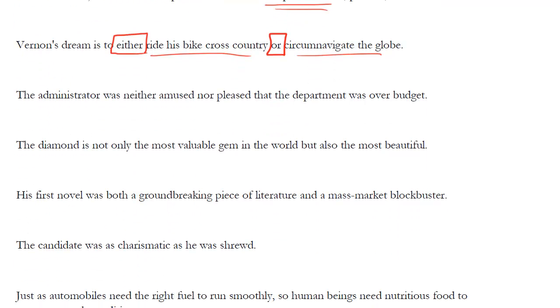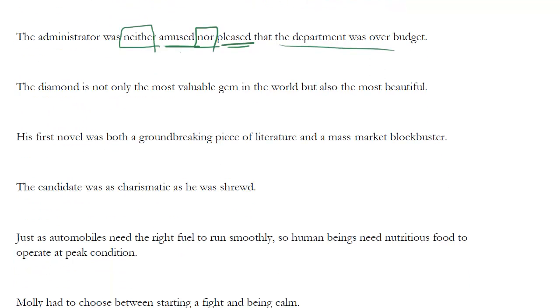The administrator was neither amused nor pleased that the department was over budget. So this is a good one, neither nor. This actually shows up decently often in the error IDs. If you see neither or, not good enough. It's got to be neither nor. And indeed, if you say either nor, that's also wrong. So I notice we're parallel. The administrator was neither pleased, adjective, nor amused. Oh, amused nor pleased, right? And then the rest of the sentence completes. No problem.